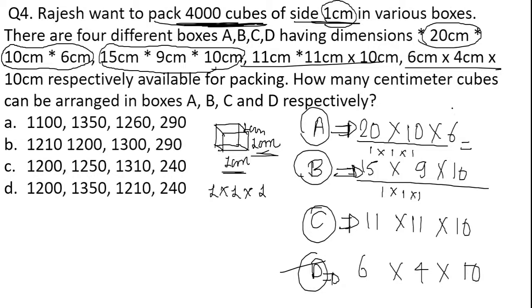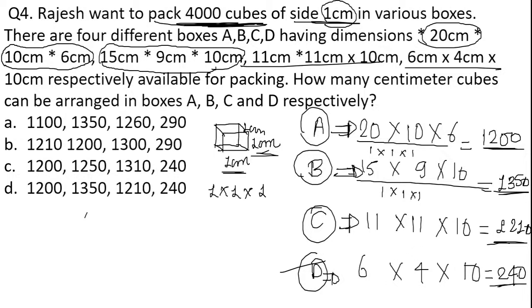So 20 into 10 into 6 gives me 1200. Next, 15 into 9 into 10 gives me 1350. 11 into 11 is 121, and with the 10, that gives me 1210. Similarly, 6 into 4 into 10 gives me 240.